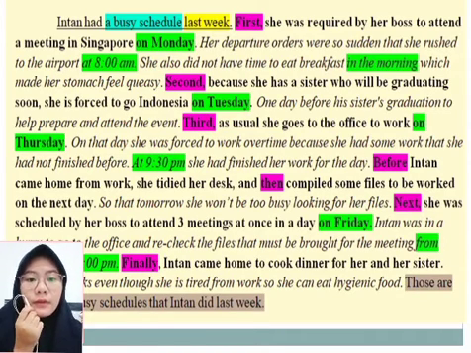And the fifth major is: next, she was scheduled by her boss to attend 3 meetings at once in a day on Friday. So the minor is: Intan was in a hurry to go to the office and rechecked the files that must be brought to the meeting from 10 a.m. to 8 p.m.